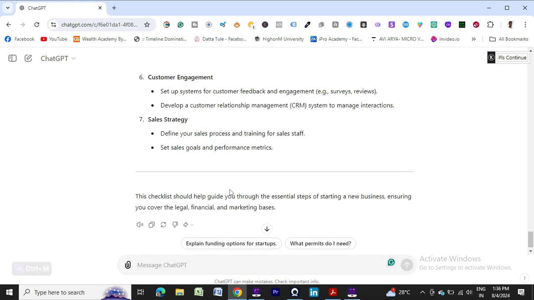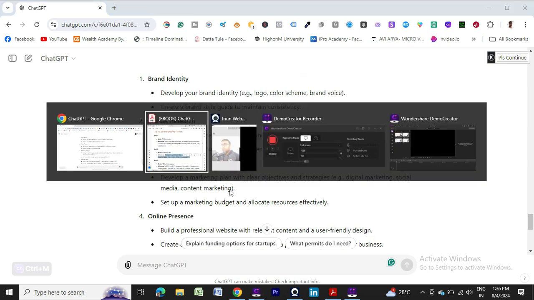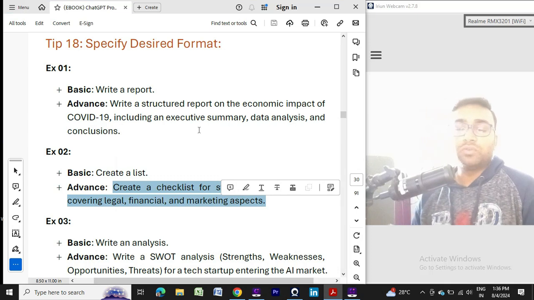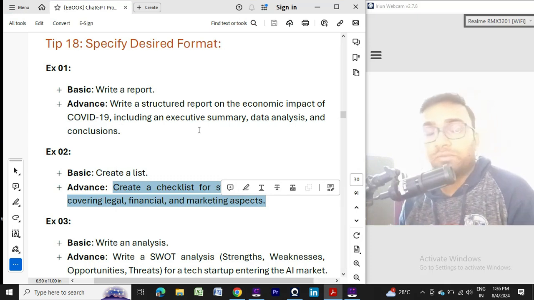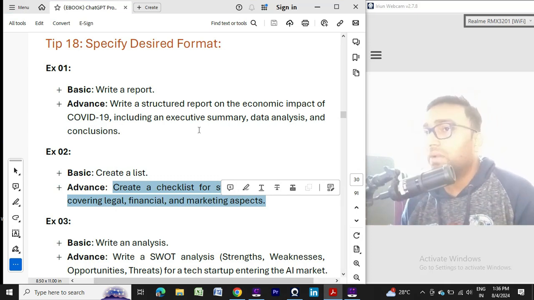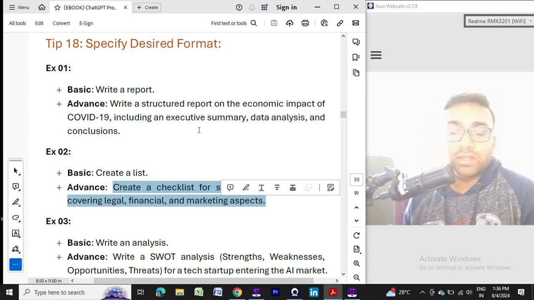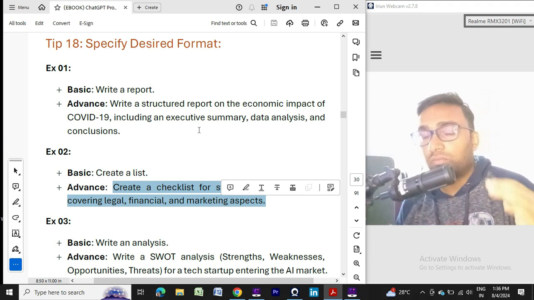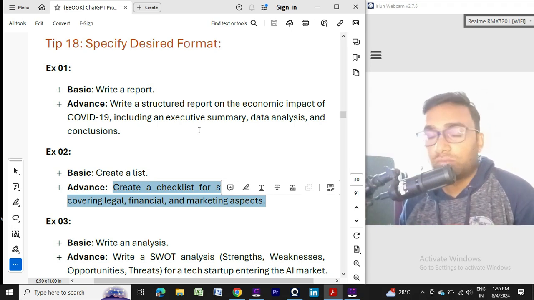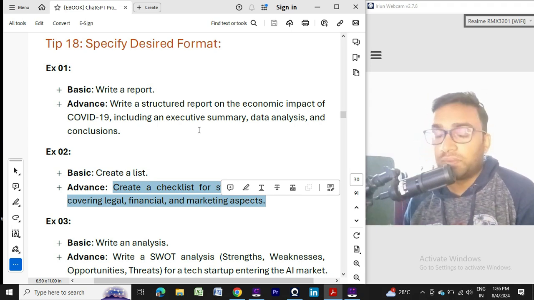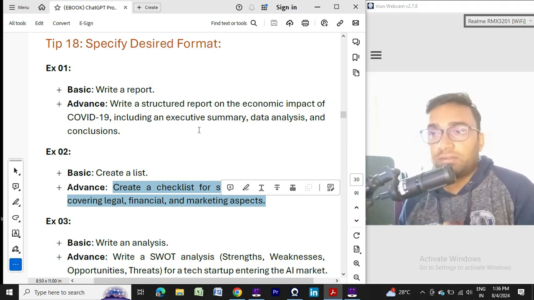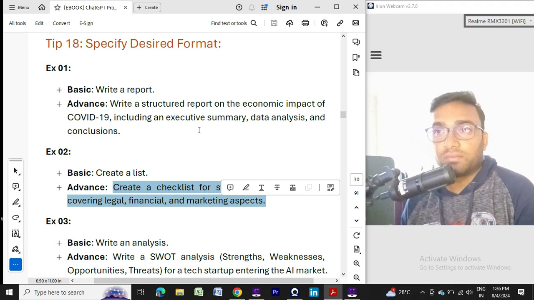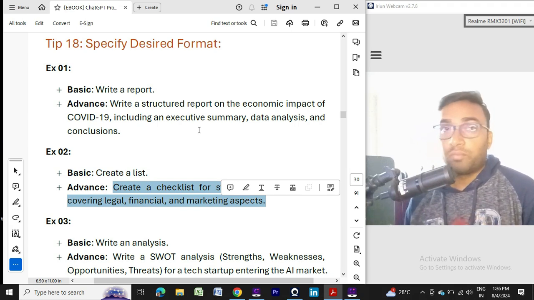Okay, so now I think you have a pretty clear idea about why it is important to use a format, and which format you want. That is very important. I have given only 3 examples. You can create more examples based on your industry, based on your topics. Whatever format you like, share that format with ChatGPT and tell ChatGPT that I need the response within this format only. It will provide the response accordingly.